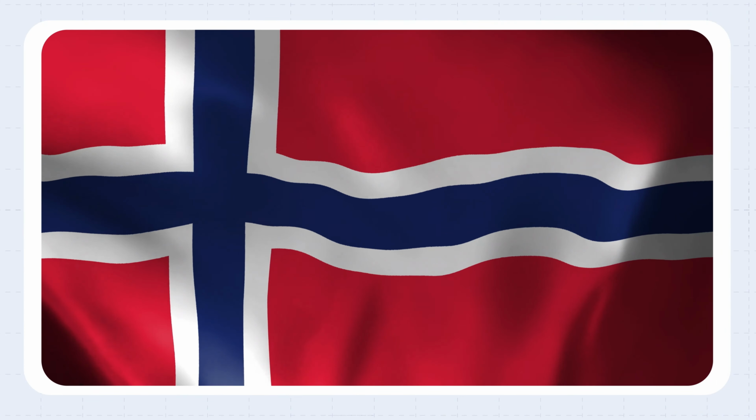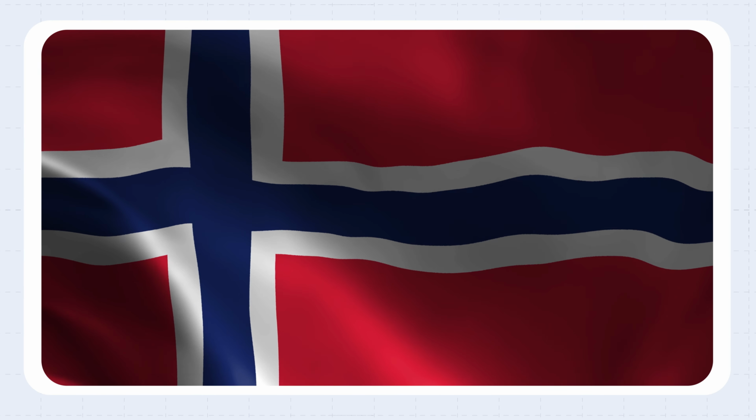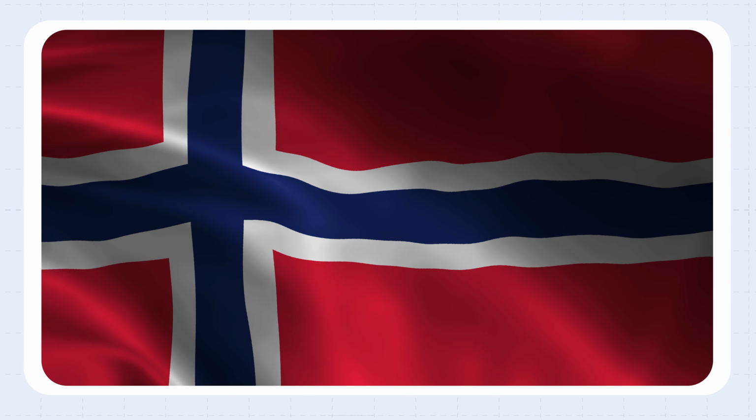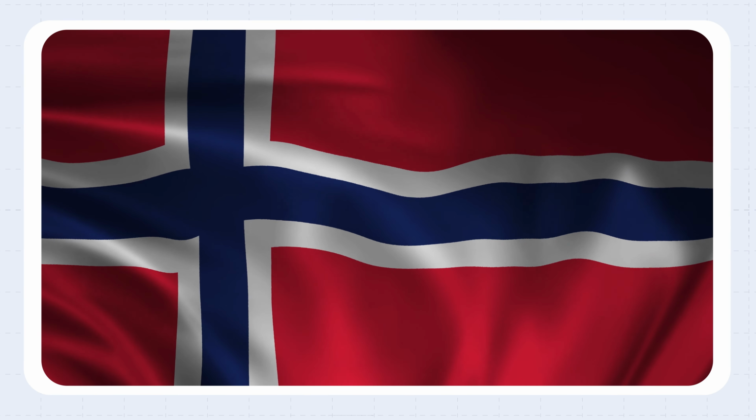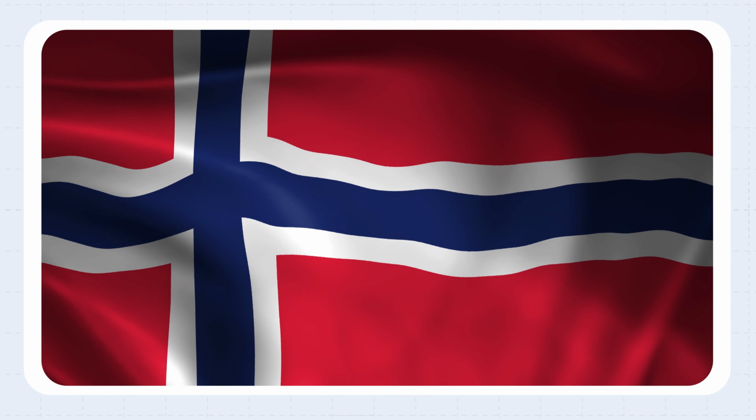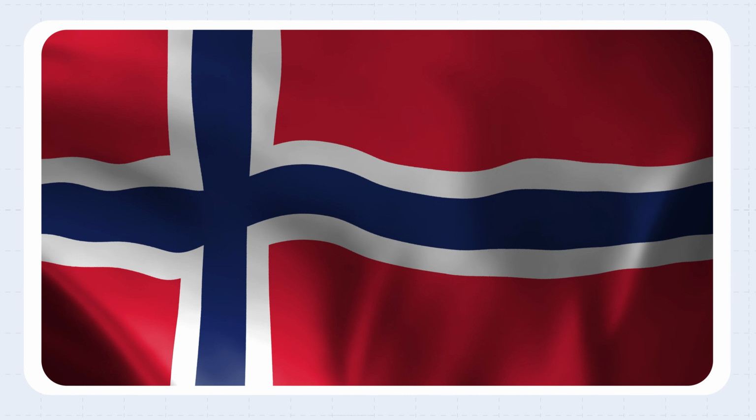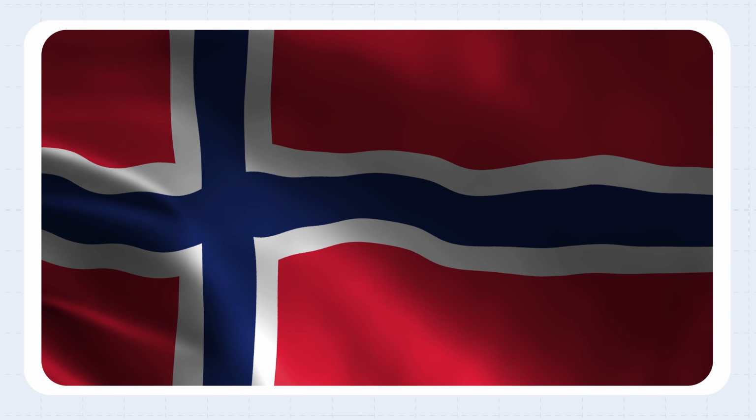The flag of Norway consists of a red field with an indigo-blue Scandinavian cross outlined in white. Red, white, and blue are colors of freedom and democracy, and the cross reflects Norway's historical association with other Scandinavian countries.